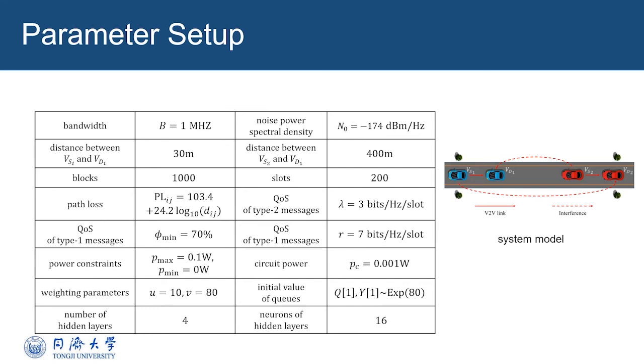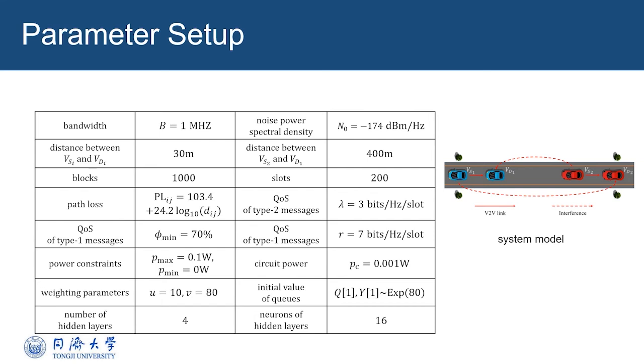The parameter setup is shown in the table. We apply the optimization algorithm described in the System Model section to generate 1000 blocks of transmission data. For each block, the transmission between every source-destination pair contains a total of 200 time slots.